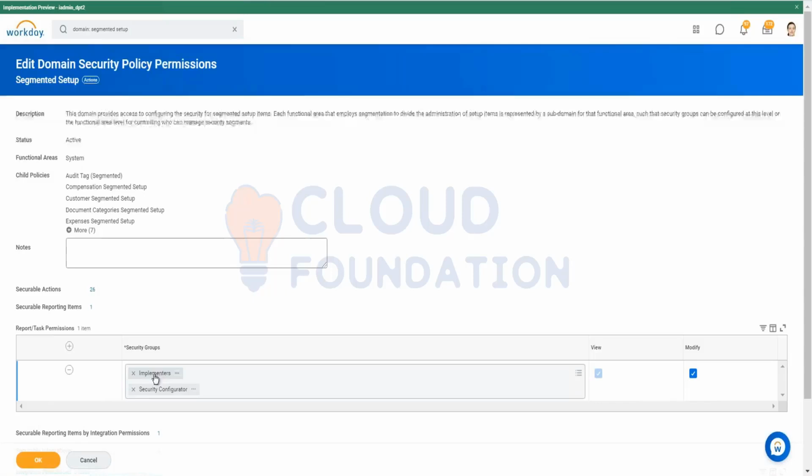See over here, implementers are there. That's why we are able to see it. So this is the domain for making any changes for creation of security groups for segments.